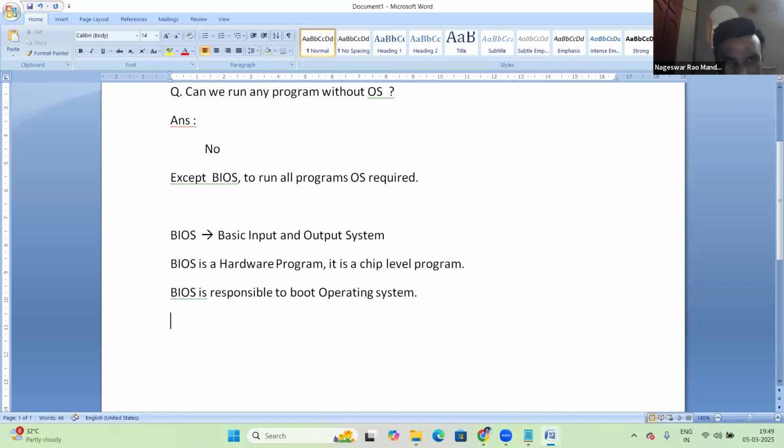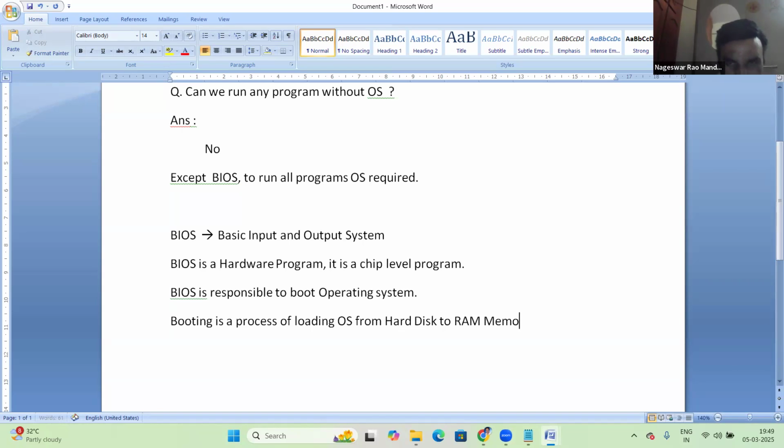What is booting exactly? Booting is a process of loading the OS from hard disk to RAM memory.